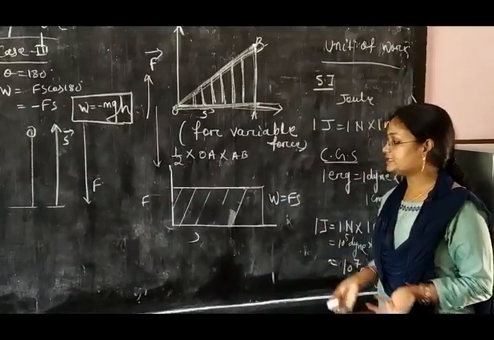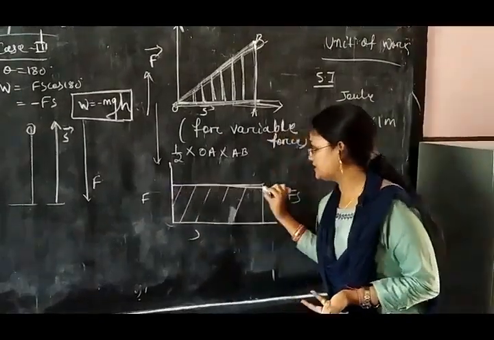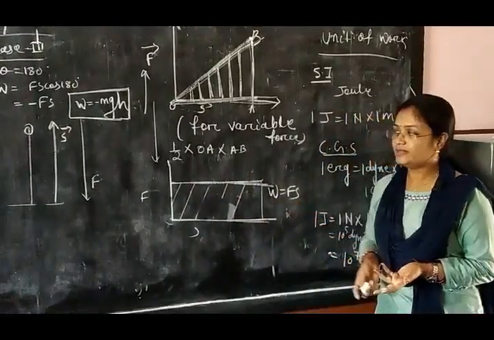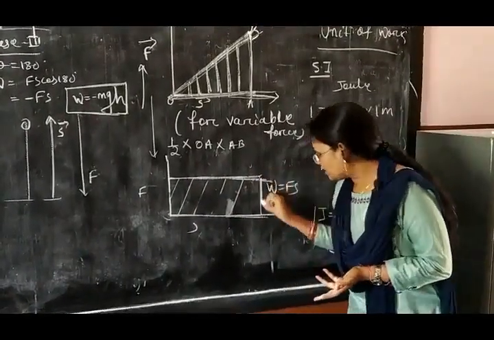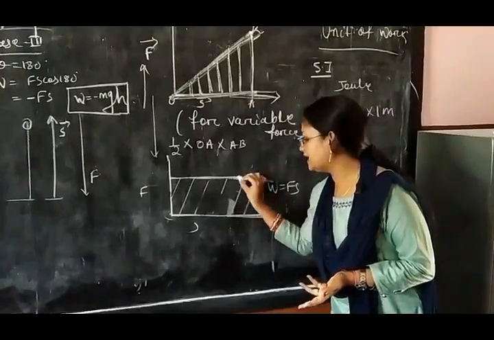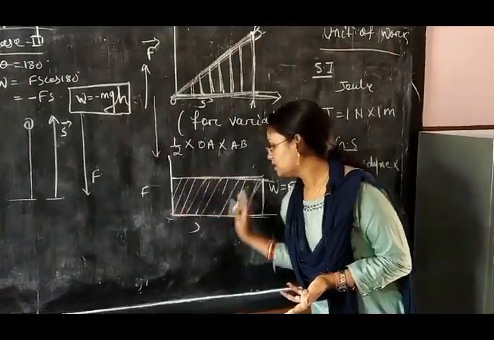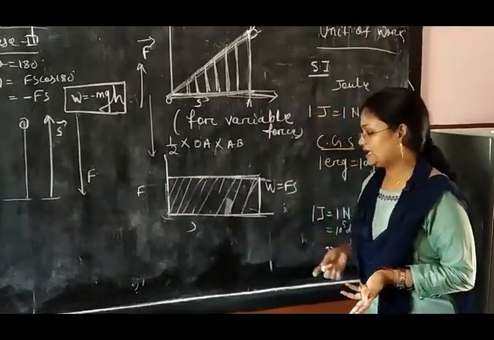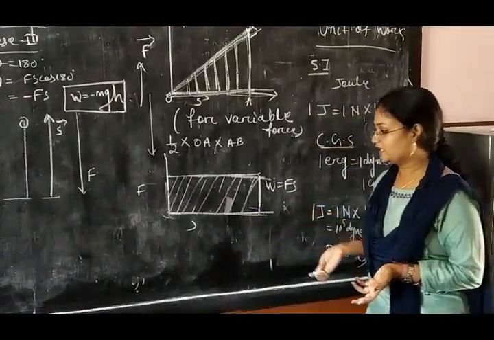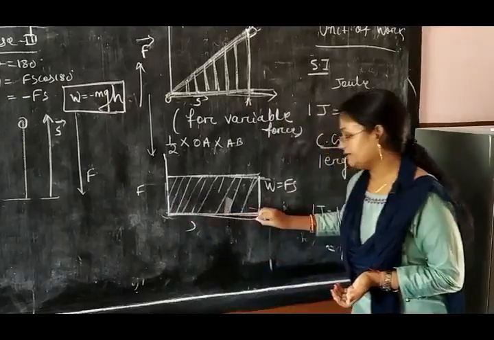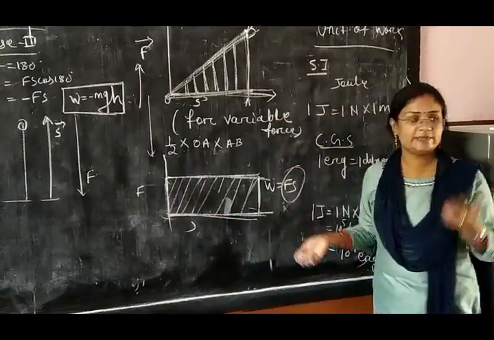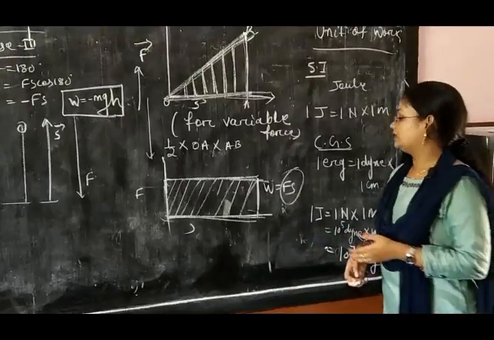And if the force is constant, displacement is increasing but force is constant, then the graph will be like this. Then also you draw a perpendicular here, and the area enclosed by this figure is the work done. This is a rectangle, and the rectangle area is length into breadth. So this is your length and this one is your breadth. So W equals F into S.